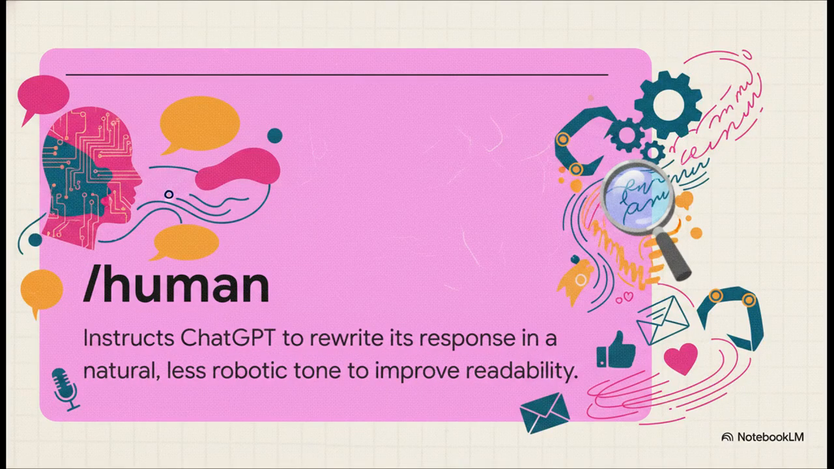Okay, remember that awful robot voice from the beginning? Well, here's your fix. Just type /human. That's it. It tells ChatGPT, hey, rewrite that last thing, but make it sound like an actual person wrote it. This is so good for things like outreach emails or social media posts where you need to sound human.